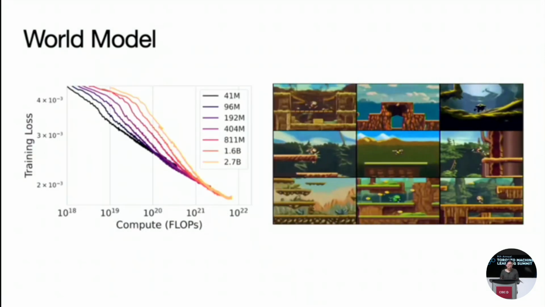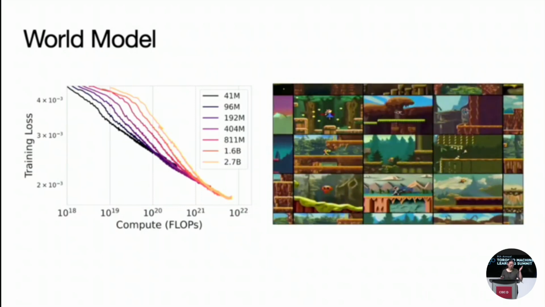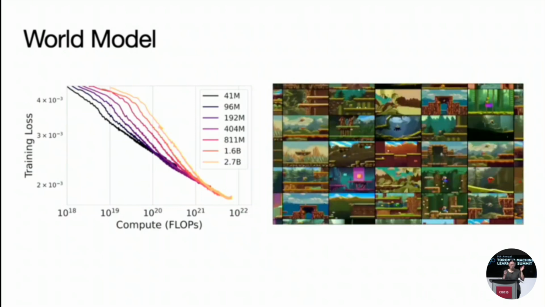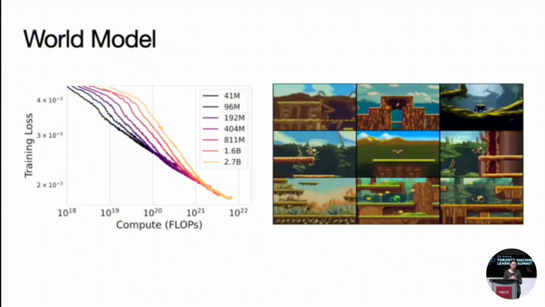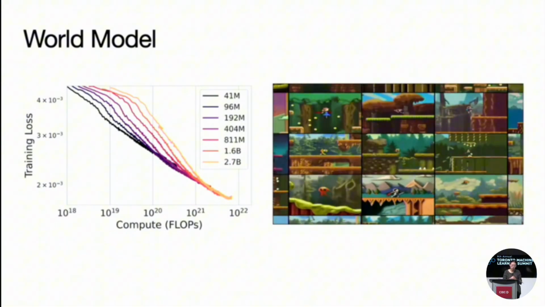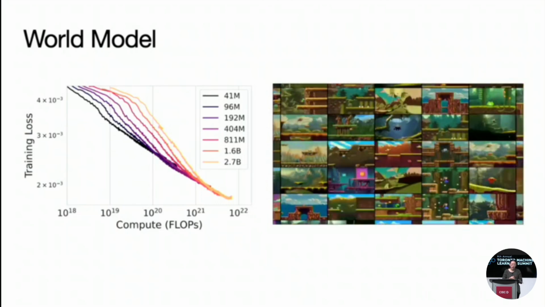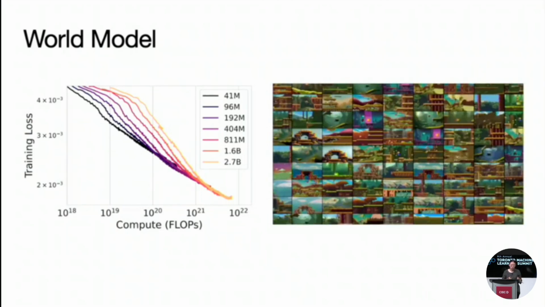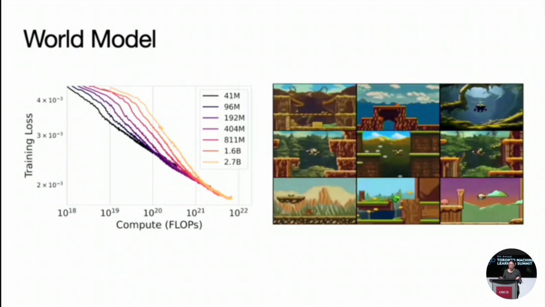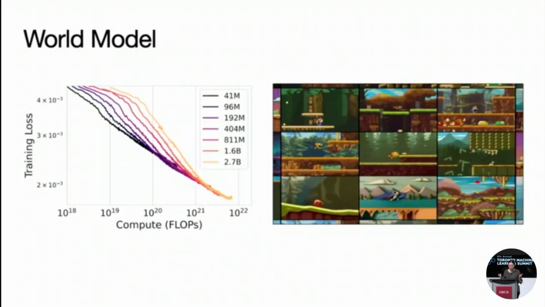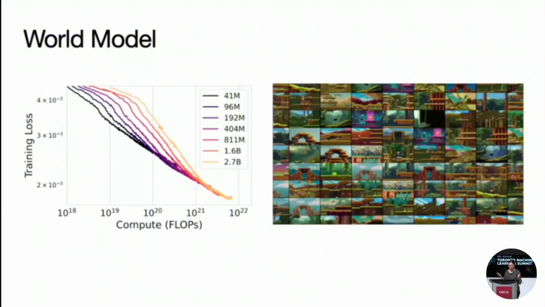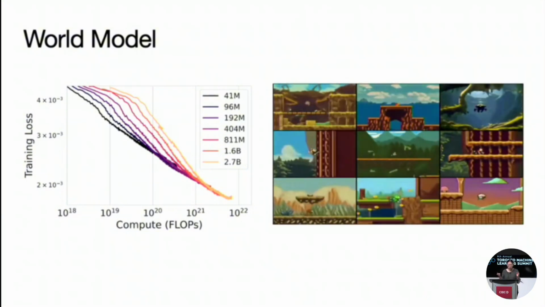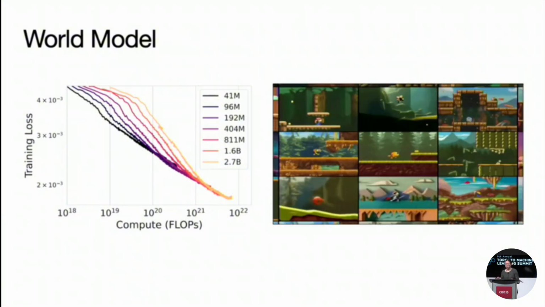And we saw some nice scaling laws by scaling up this model. We see the training loss scales log linearly with respect to the amount of compute and also the model size. And so here are some examples from Genie 1. This was really a proof of concept. This only focuses on 2D platform videos, and the video model context only lasts for a couple seconds. So it was really a proof of concept, and we wanted to scale this up with Genie 2.